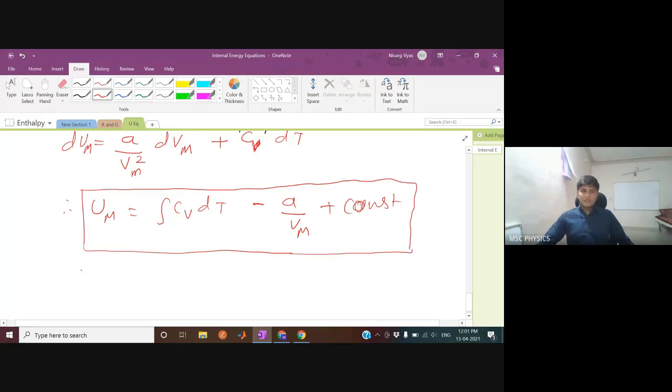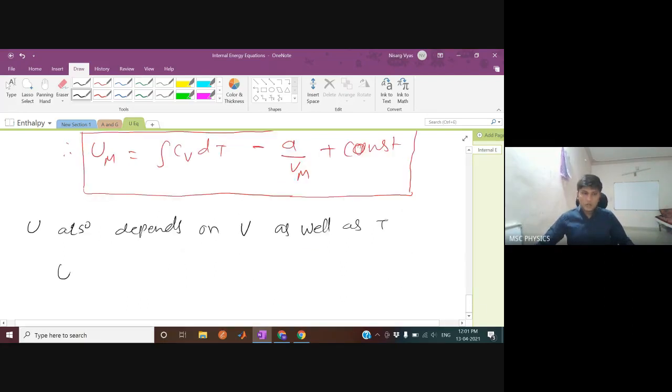Okay, so this means that U also depends on V as well as T. And if you want to increase U, you can increase it with Vm's decrement, even if T is constant. So if you decrease this Vm, this number will eventually increase.